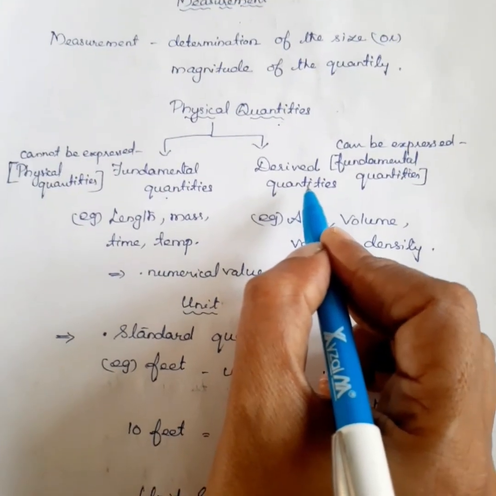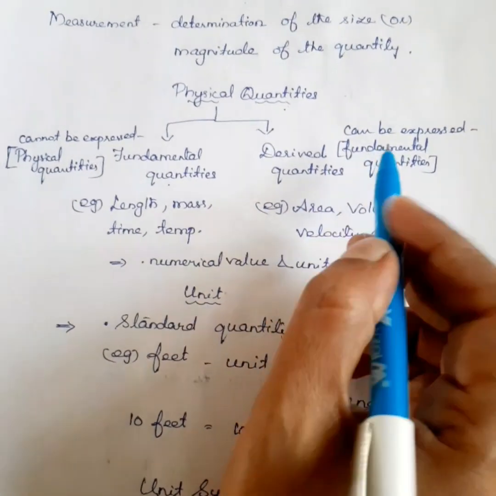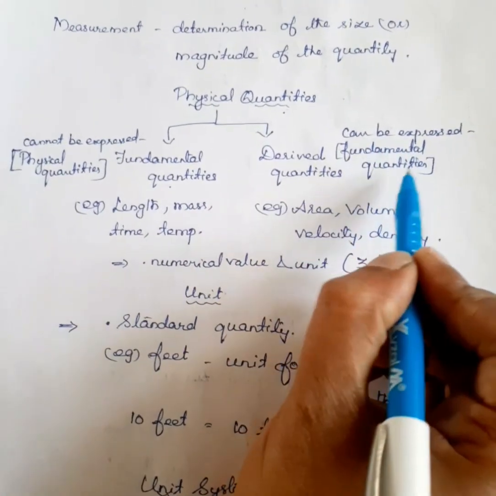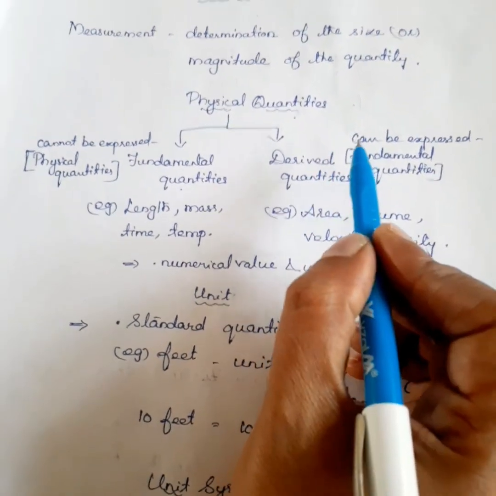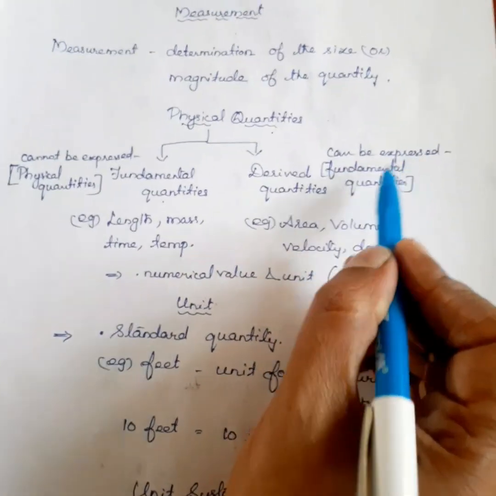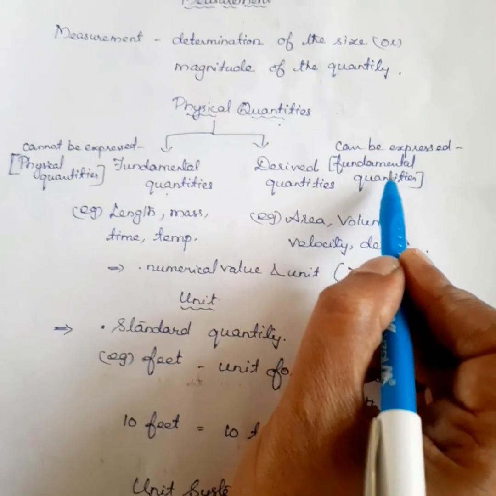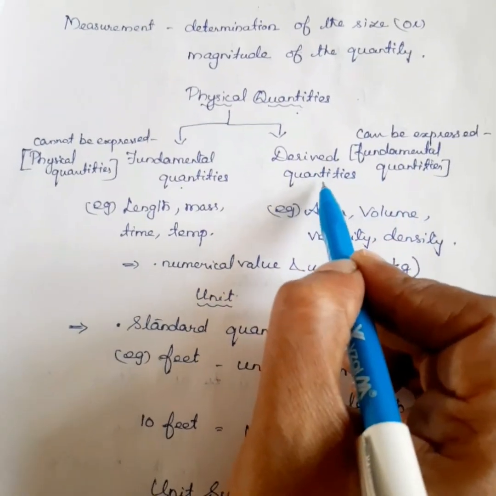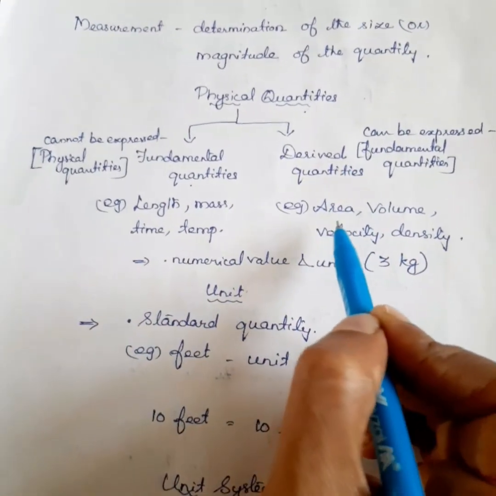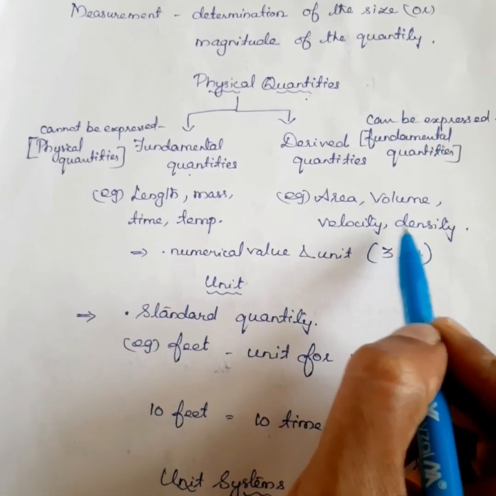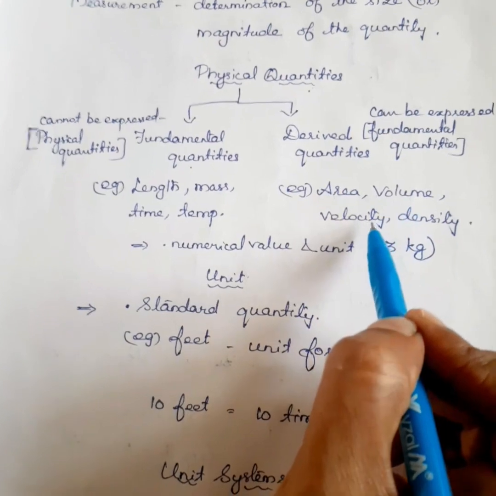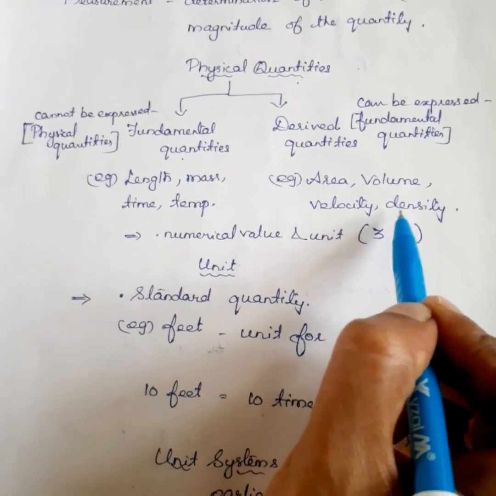What are derived quantities? Quantities which can be expressed in terms of fundamental quantities are called derived quantities. Examples: area, volume, velocity and density.